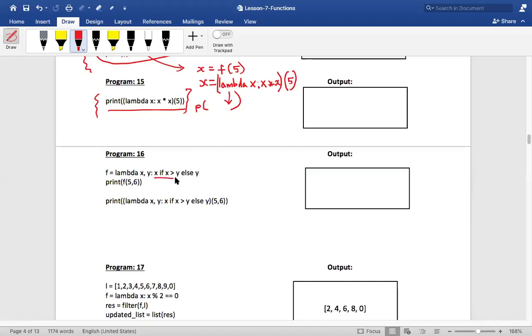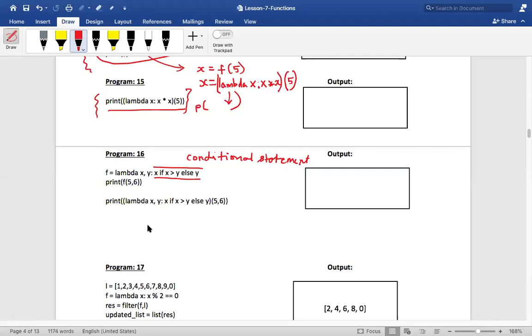This is called a conditional operator in Python, or a conditional statement in Python. You can call it a conditional operator or a conditional statement. Put that in the chat box: what is it called? Conditional operator or conditional statement.